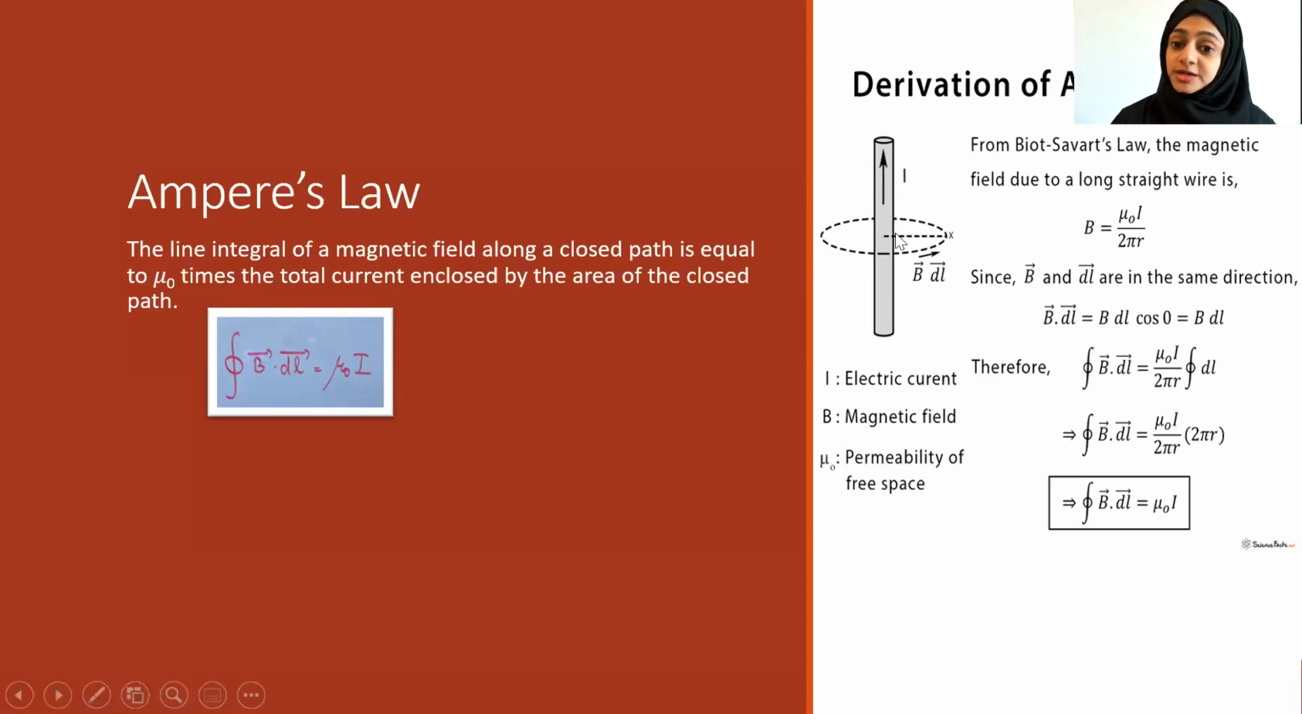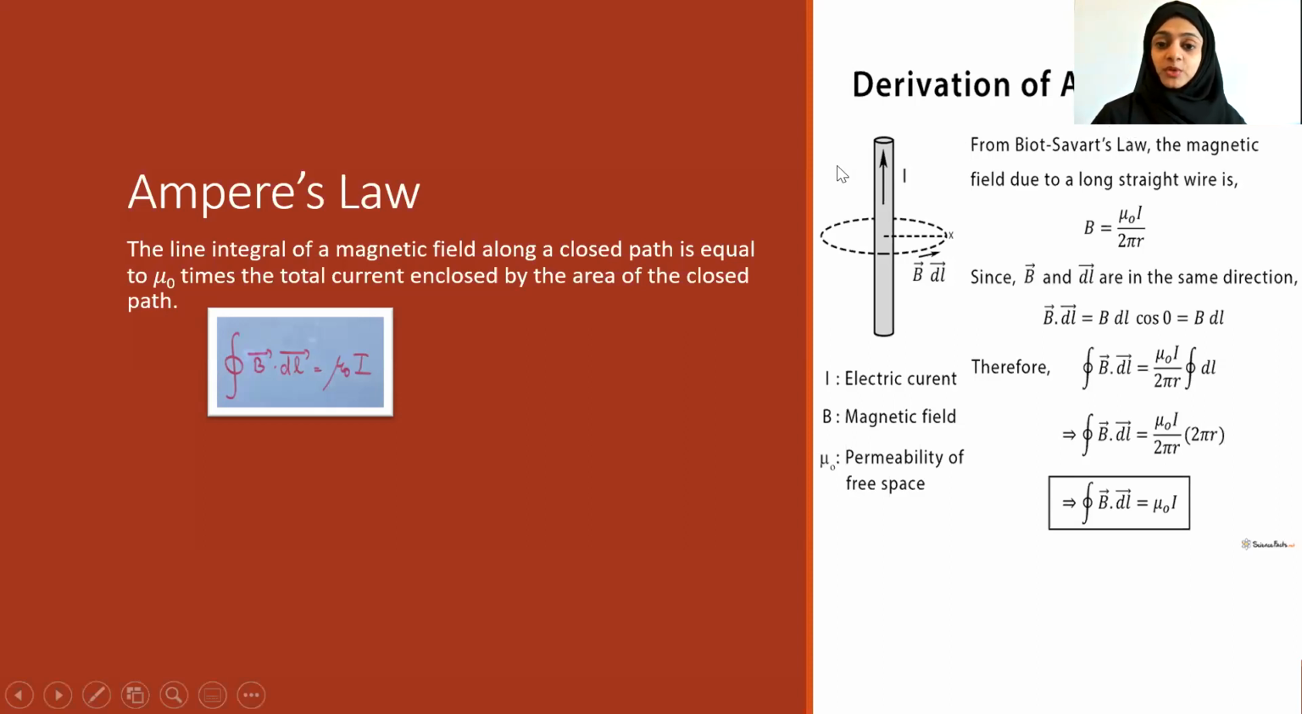If r is the radius of the circular path, what will be the total length? It will be the circumference of this circle, right? So it is 2 pi r. So for the closed integral dl, they have represented it as 2 pi r. So that implies the line integral of B dot dl is equal to mu naught I, as 2 pi r gets cancelled from the numerator and denominator. So you end up with Ampere's law. This is how we can derive Ampere's law from Biot-Savart law.